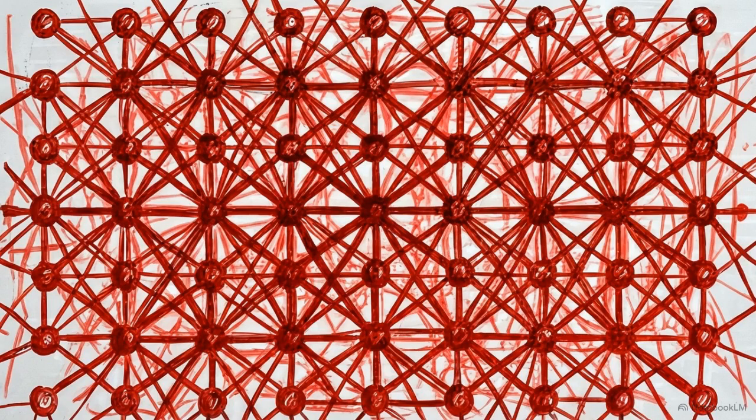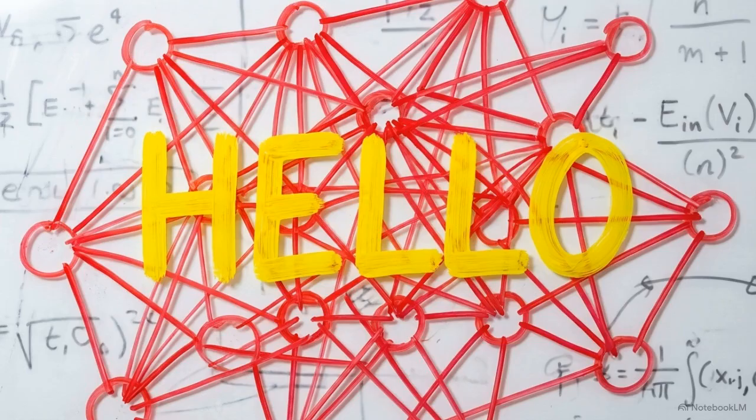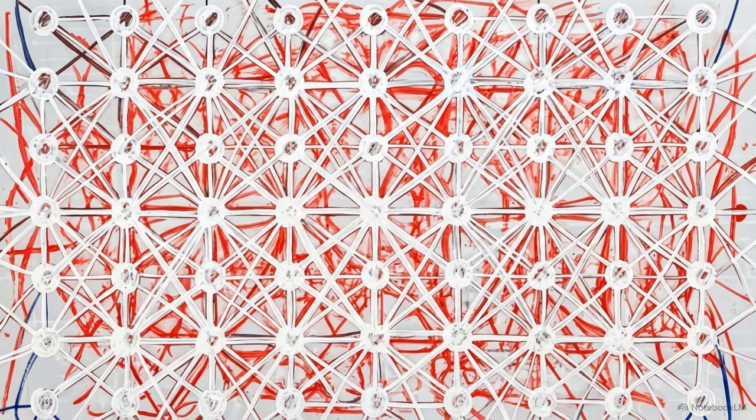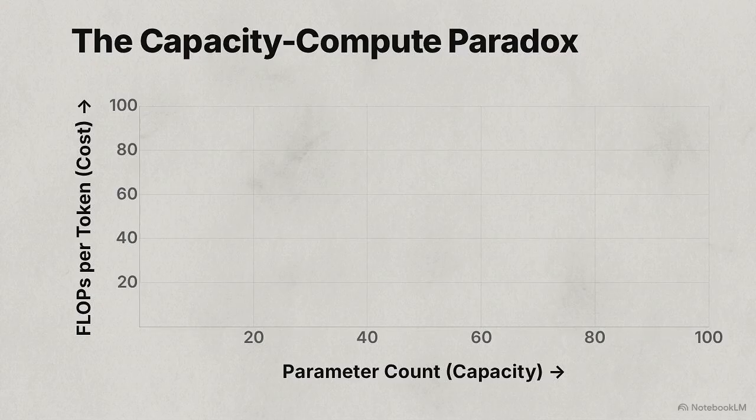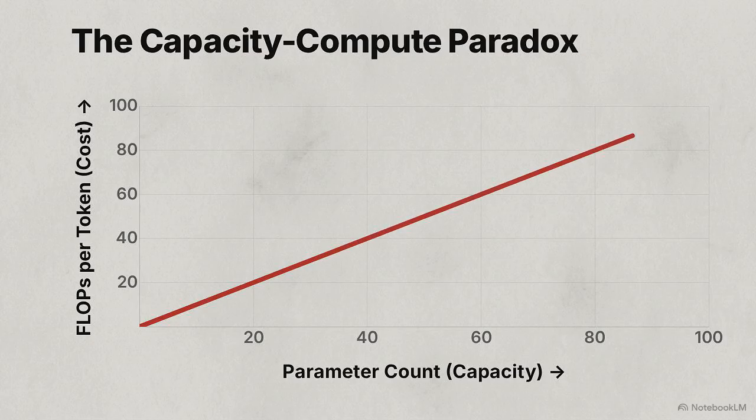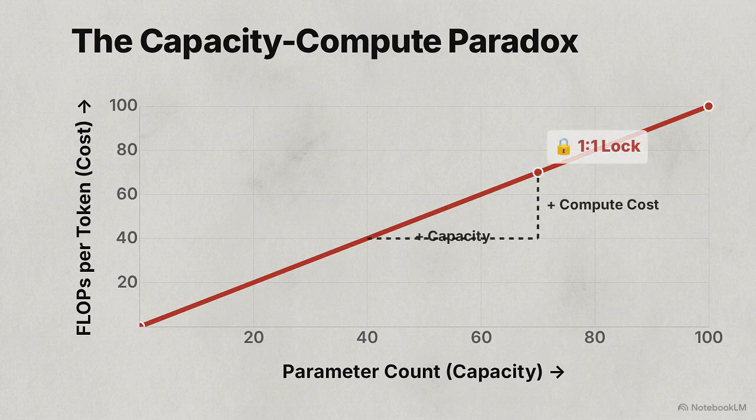They are dense. This means that to process a single piece of data, like one word in a sentence, the network must activate every single parameter across its entire structure. Because every node fires for every input, expanding the model's capacity causes a massive increase in training costs. There is a strict one-to-one linear bond between the total parameter count, the capacity, and the flops required to process each token. You cannot increase one without increasing the other.